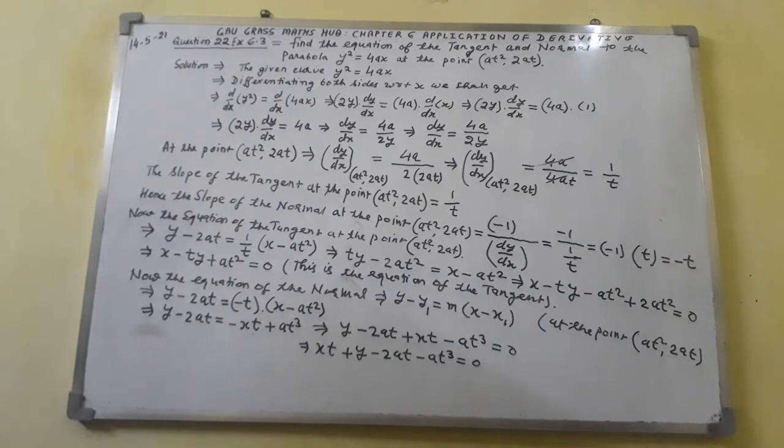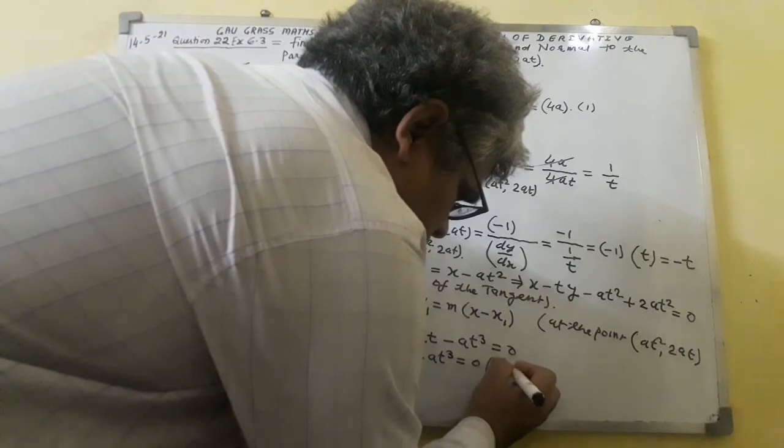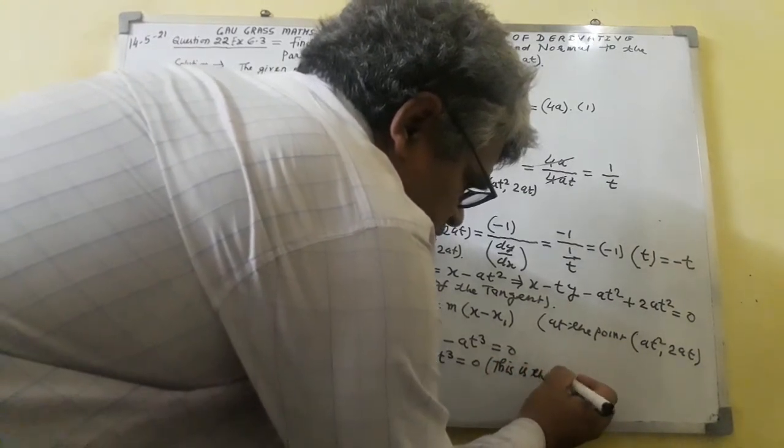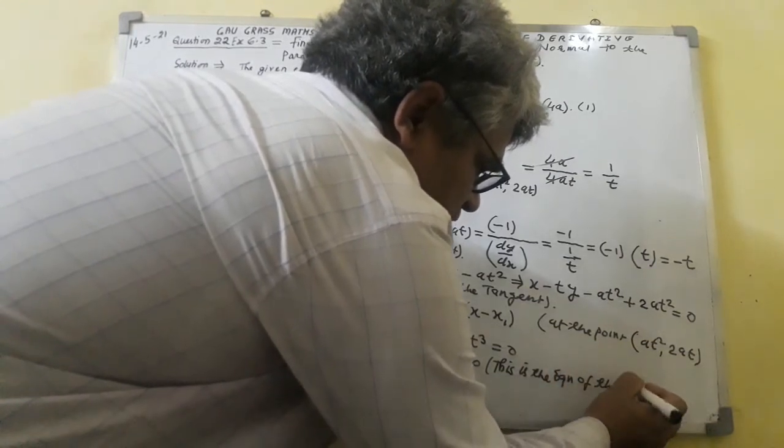So this will be the correct answer. This is the equation of the normal.